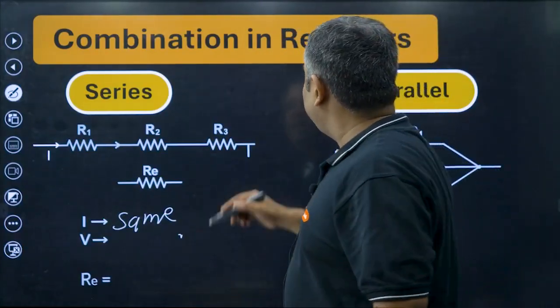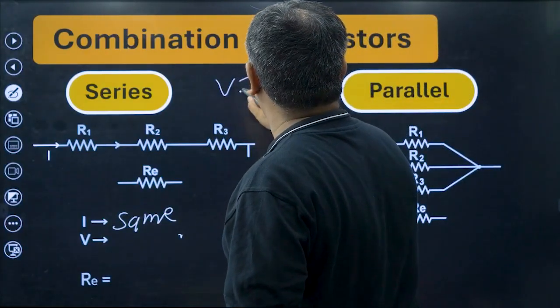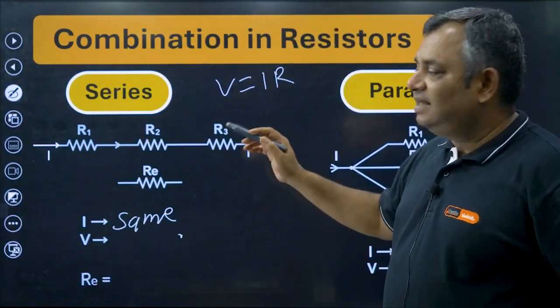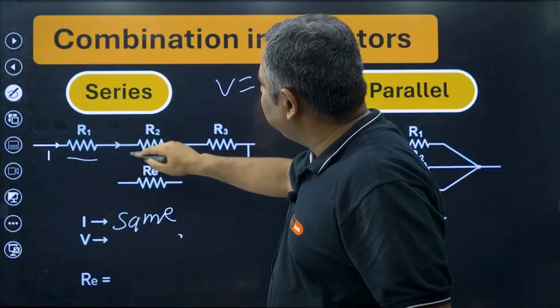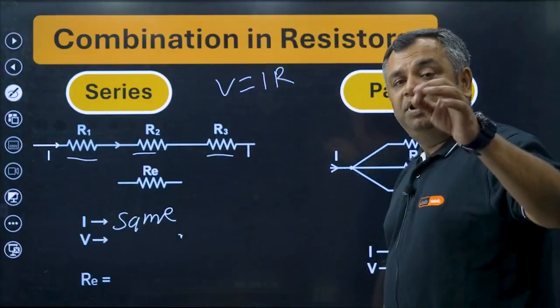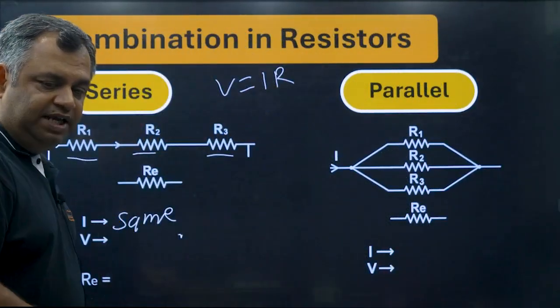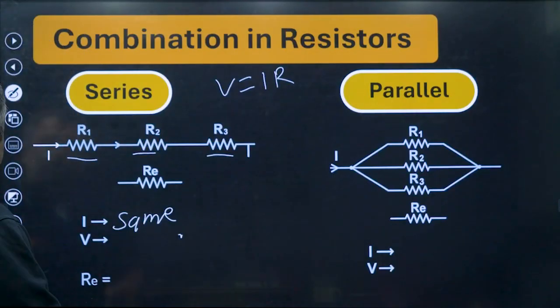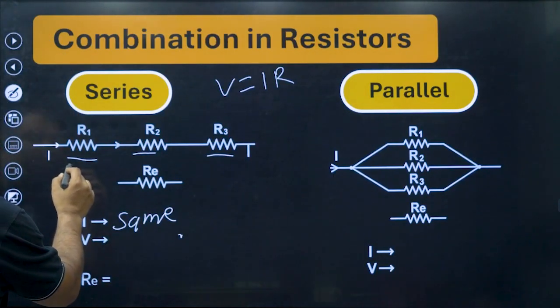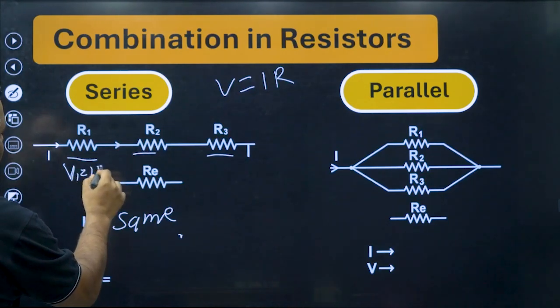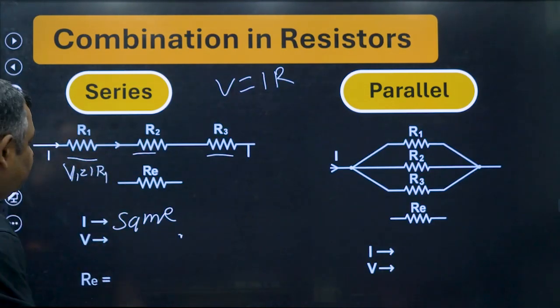Now current is the same. Let us use another of our dear equations, V is equal to I into R. The current is the same and each resistance is different. So what would the potential difference across each one of them be? V1 is equal to I into R1. Correct?